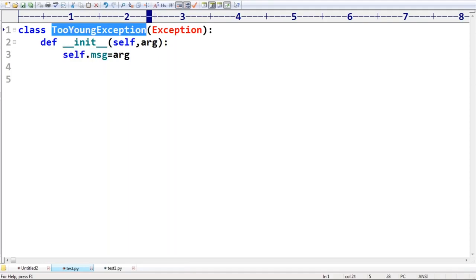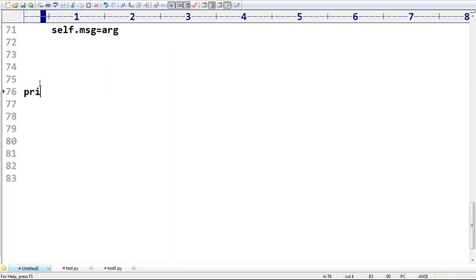If you are going to write this exception, which description do you need to provide? Sometimes, if I take print of 10 by 0, what are we going to get?